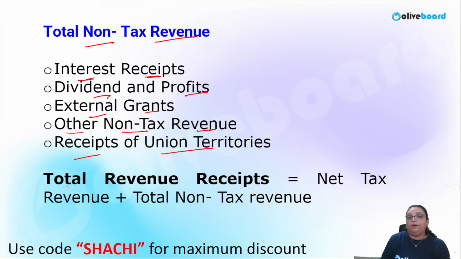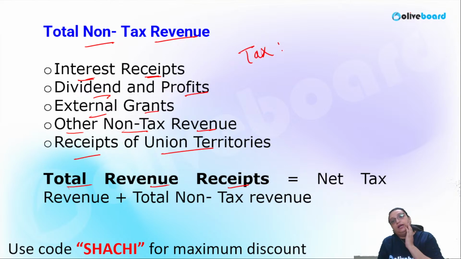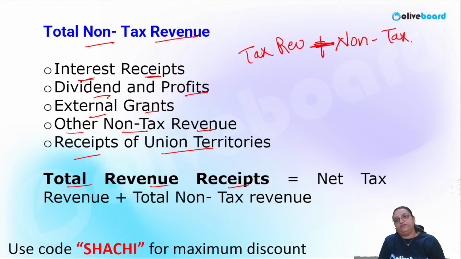When we talk about the total revenue receipts, it will include the tax revenue plus non-tax revenue.